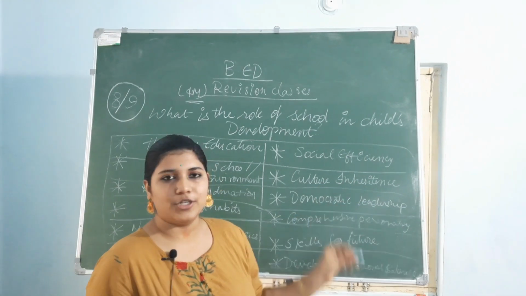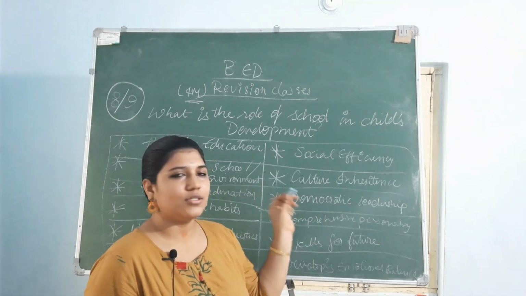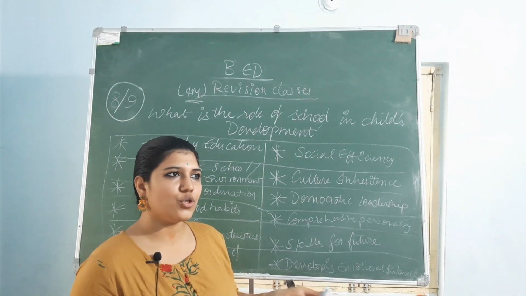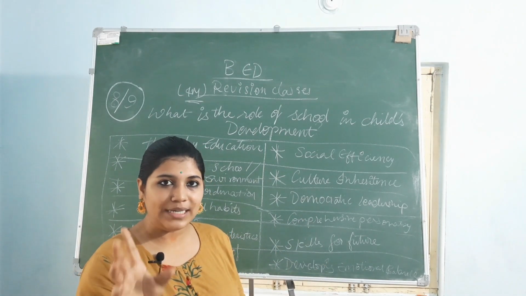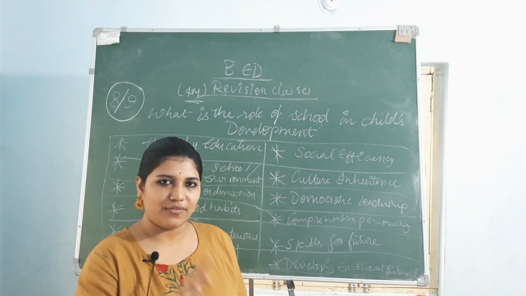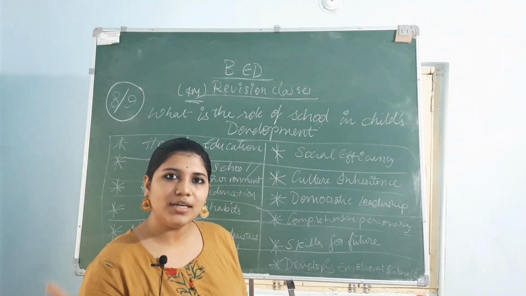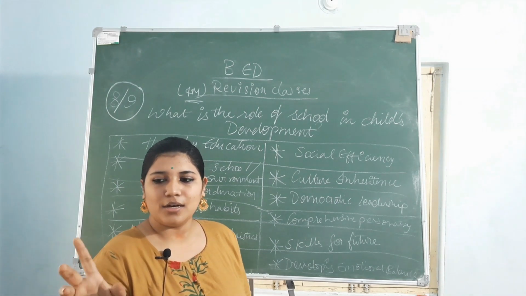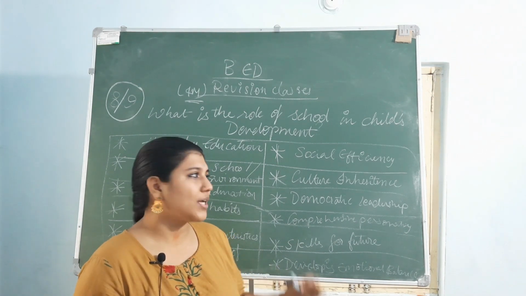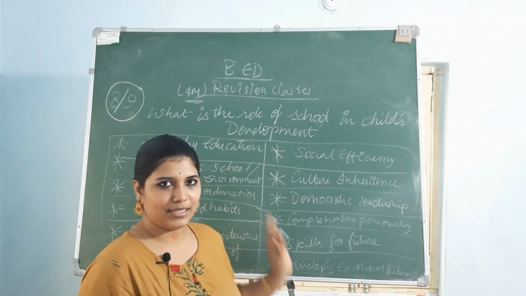And democratic leadership. The school helps to build democratic leadership among the students. Democratically means freely. So you should have that ability to form a leadership democratically, with leadership qualities to see everyone equally and give equal importance to everyone, welcome all their suggestions and take the optimistic decision which is really helpful for everyone. This kind of quality will be developed only in school and not at any other place.